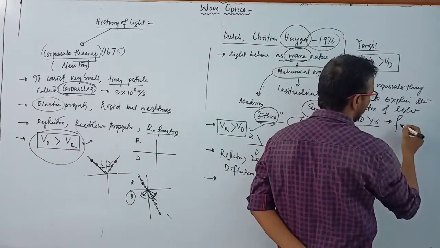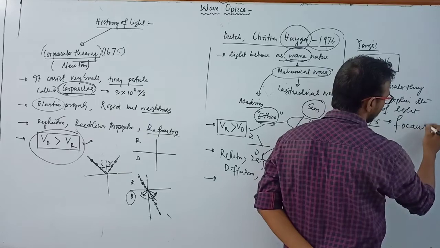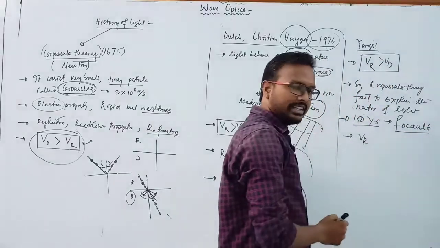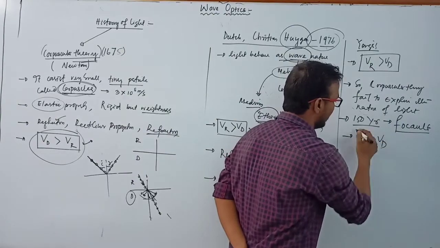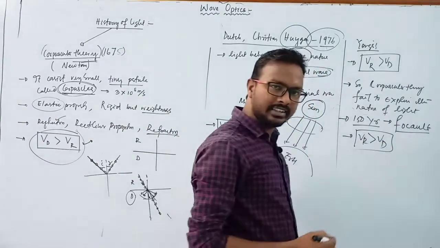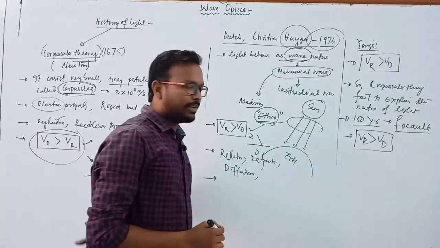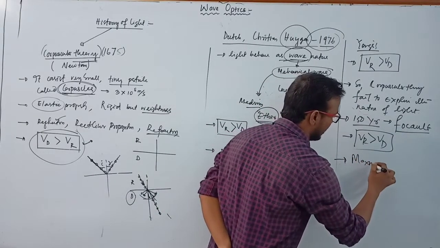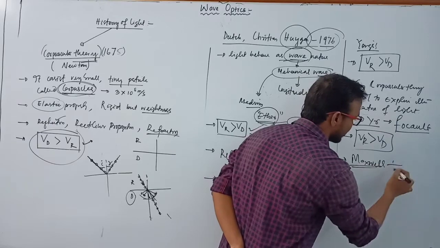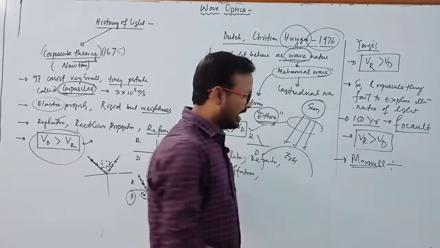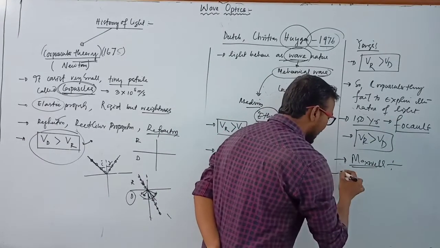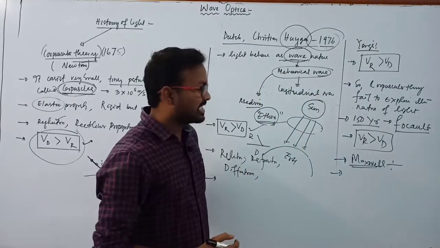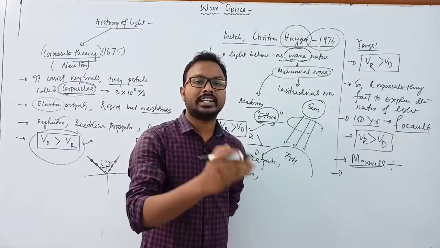And there is another scientist also, after 150 years of this theory, known as Foucault, and he also told that the velocity of light in a rarer medium is greater than the velocity of light in a denser medium. Clear? And another scientist comes at that time, Maxwell, the most important or famous scientist. According to this theory, light is nothing but an electromagnetic wave.